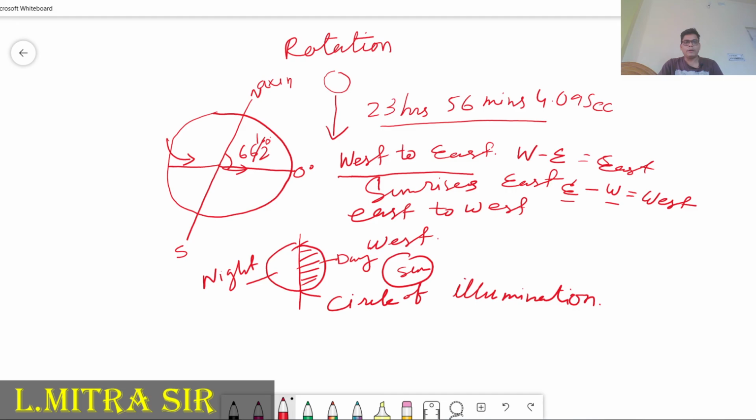Rotation has the effect of centrifugal force. Centrifugal force we already discussed. The rotation creates centrifugal force, just like a spinning top, and causes the bulge at the equator.